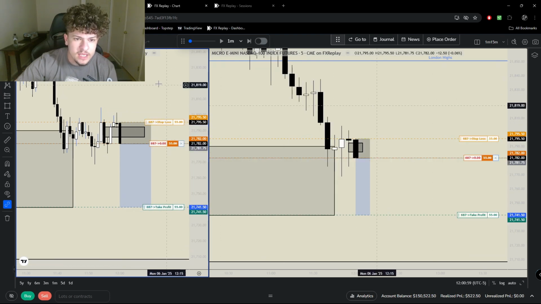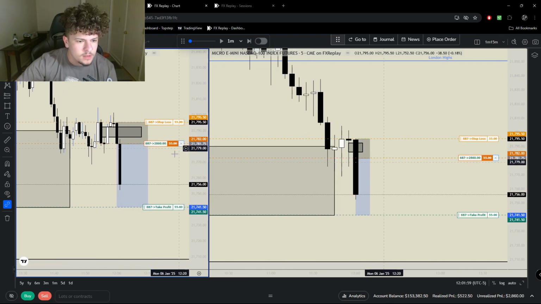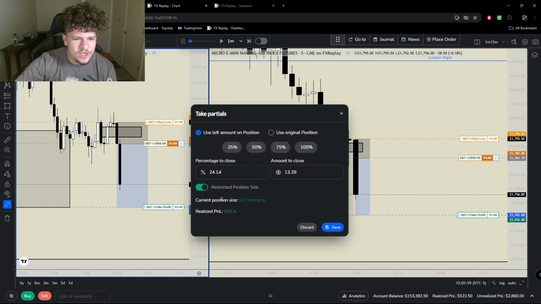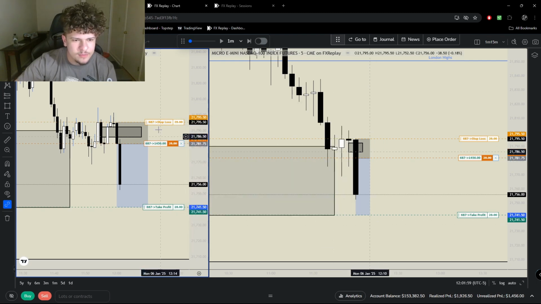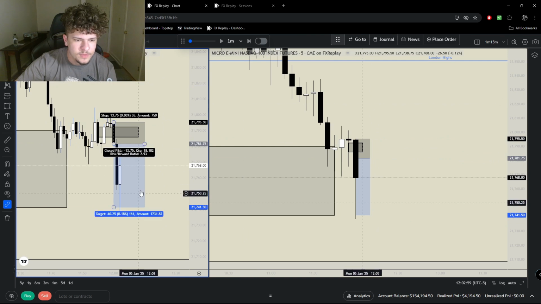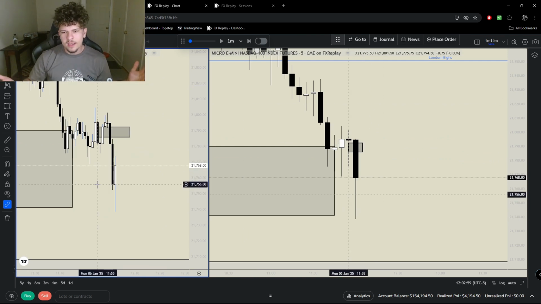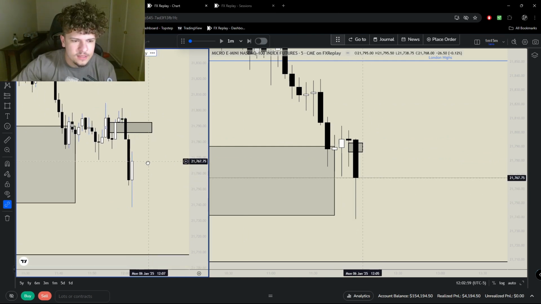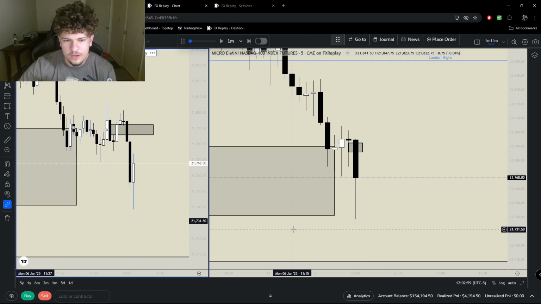This might just immediately hit our stop loss. But let's see. Does not happen. So here, after this candle closes, I'm going to close half my position, move stop loss to break even. And then we wick it. So just like that. Again, it wasn't a perfect trade, but you can see that the strategy did work. And we're up $4,000 on the week just like that.